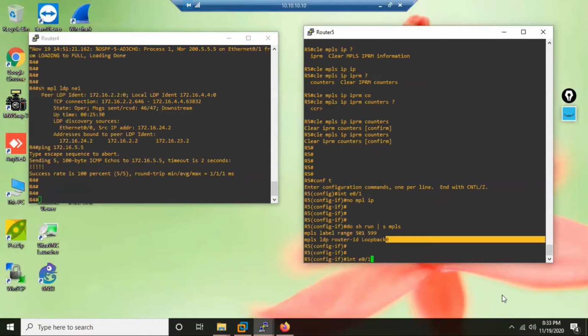But think what will happen. Are there other features also enabled? Yes. So if you are shutting down an interface, maybe the LDP problem will get resolved, but till the time the interface comes up again, some other features are also getting unnecessarily affected. To solve the problem of one feature, you cannot disturb other features, like OSPF neighborship will go down. So your solution should be such that it does not disturb a live environment.